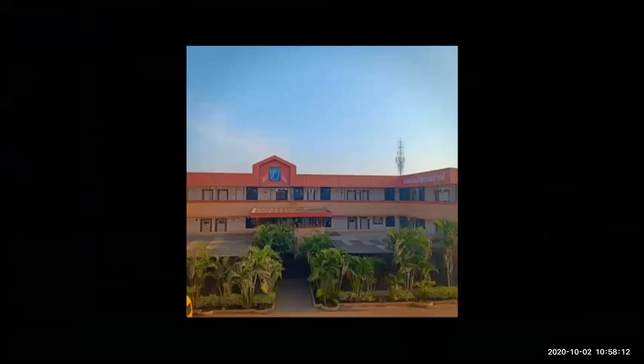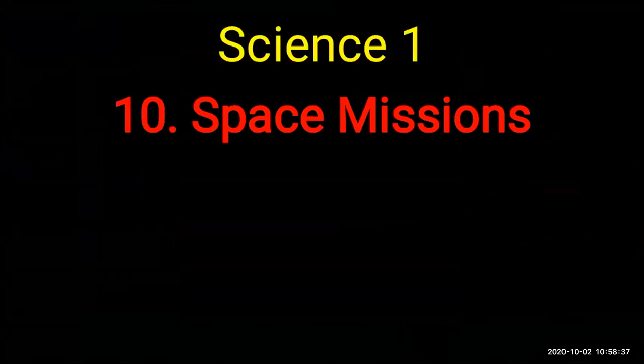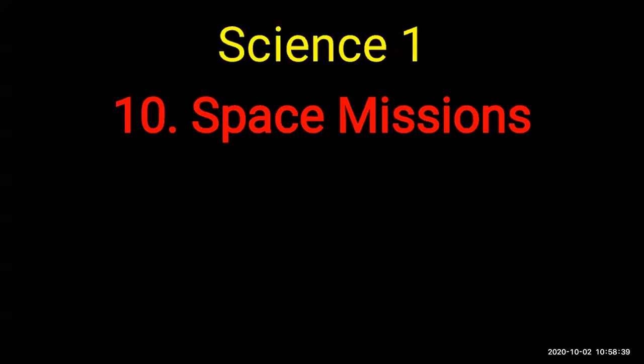Okay, you told me several answers regarding space, regarding sky. What is the main difference between space and sky? What are the different objects in our solar system? What is meant by satellite? All these answers you gave me. Okay, so why are we learning all these things? Because today's chapter is related to space. Our lesson's name is Space Missions. That is the last chapter of your Science Part 1.